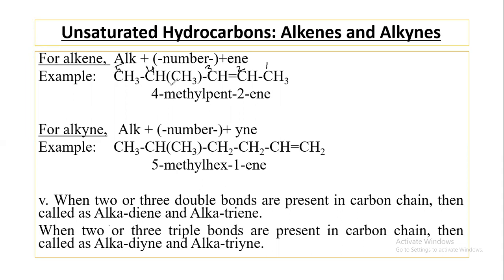Here CH3 group is substituent. So the name of this compound will be 4-methyl. At position 4, methyl group is present. So 4-methylpent, it is 5 carbon containing alkene, pent for 5 carbon, 2-ene. 2-ene means at position 2 double bond is present, and ene. Alk plus number plus ene, pent-2-ene.